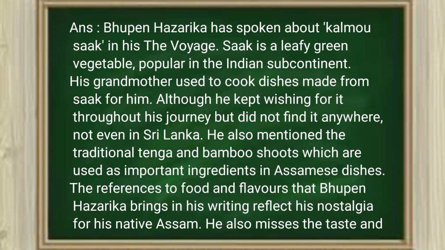D. Present your views on the food and flavors mentioned by Hazarika in The Voyage. Answer. Bhupen Hazarika has spoken about Kolomo saag in his The Voyage. Saag is a leafy green vegetable popular in the Indian subcontinent. His grandmother used to cook dishes made from saag for him. Although he kept wishing for it throughout his journey, he did not find it anywhere, not even in Sri Lanka. He also mentioned the traditional tenga and bamboo shoots, which are used as important ingredients in Assamese dishes.